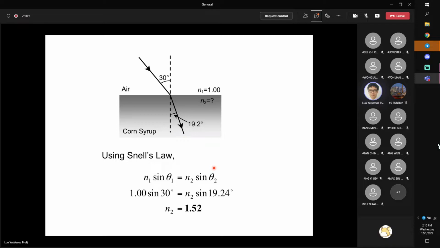we will be able to use Snell's law to calculate the 4th one. For this question, light is incident from air, clearly with refractive index equal to 1. The incident angle and the refracted angle are both given, which means my n1, theta 1, theta 2 are given. What is left unknown is only n2. So you substitute the 30 degrees, 19.24 degrees, as well as n1 equal to 1 into Snell's law. You can directly show n2 equals 1.52. Any question?